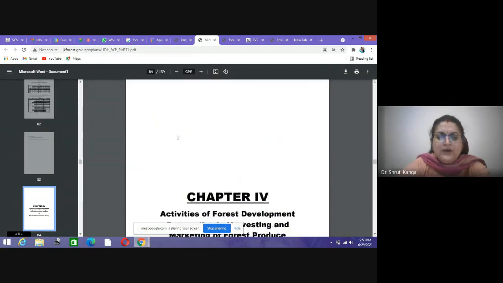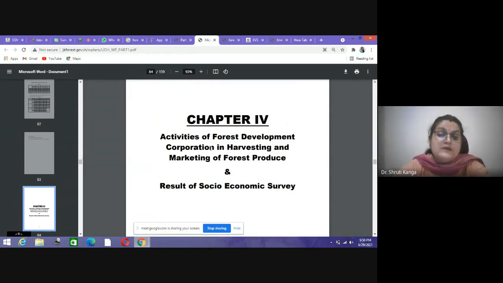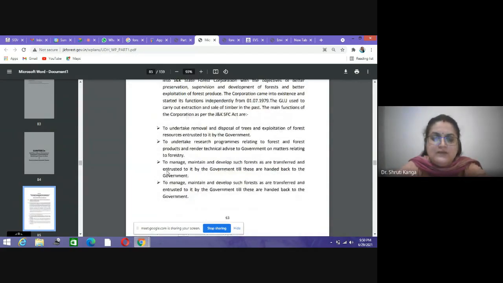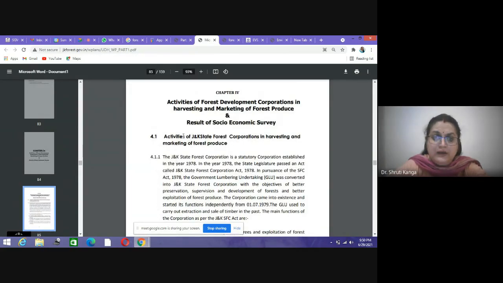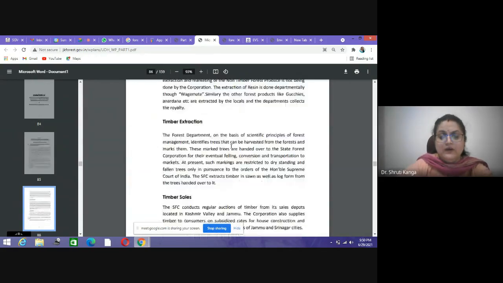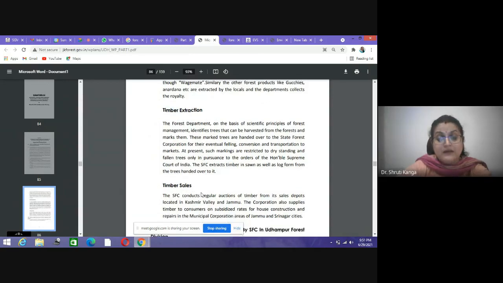Then we have chapter 4, where the different activities of the forest development corporation in harvesting and marketing produces and their result of socio-economic survey has been covered. So these are the different things like timber extraction, timber sale related activities.